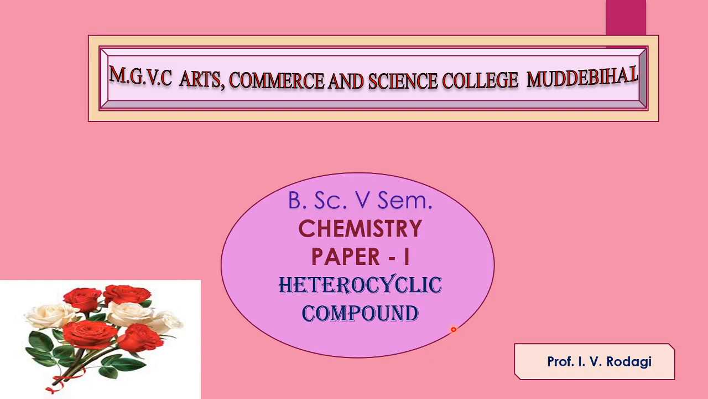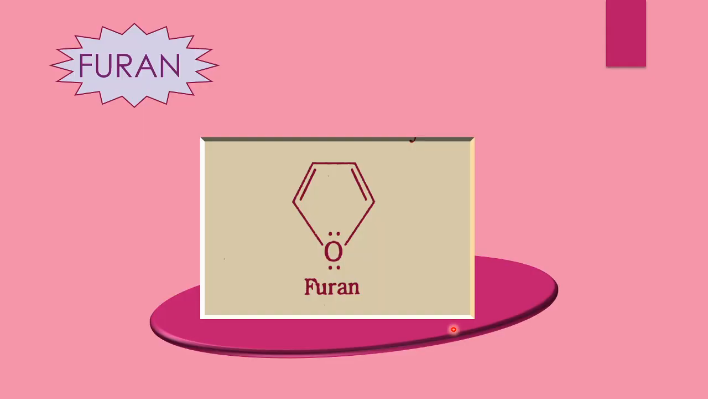Today I am discussing the chemistry of five-membered heterocyclic compounds. Here the first heterocyclic compound is furan. Furan is a five-membered heterocyclic compound having oxygen as a heteroatom.